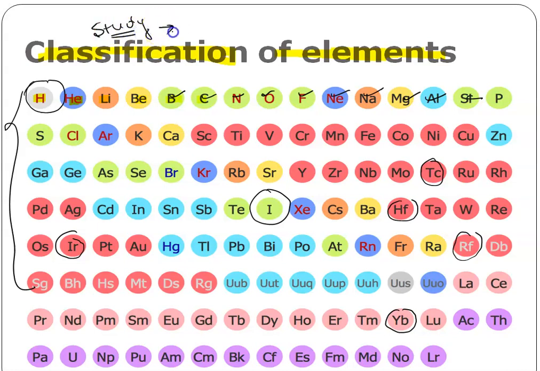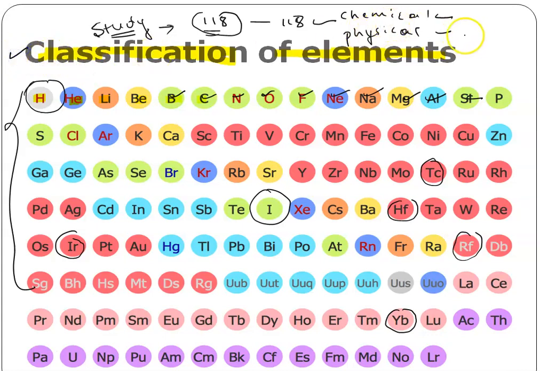Why is it difficult? Because we have a total of 118 elements. If you want to study their properties, you have to study the properties of all 118 elements. Is it an easy task to remember all the chemical properties and physical properties of these elements individually? No, it's a very difficult task. So for that, what we will do is try to do classification.